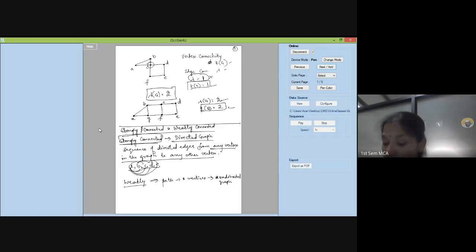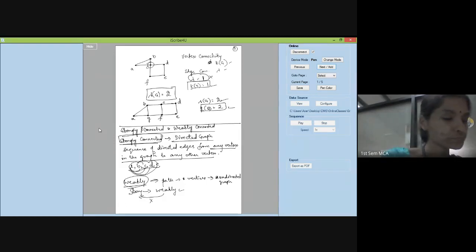Then you can call it a weakly connected graph. Every strongly connected graph is a weakly connected graph, but every weakly connected graph is not a strongly connected graph. But the other way around is not true. Right? Let's take an example quickly.